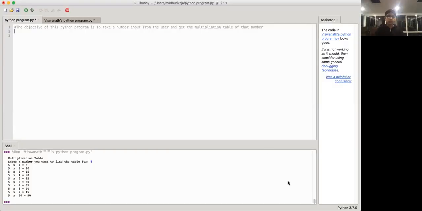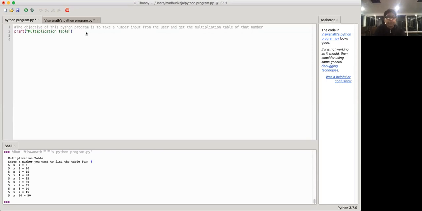Okay, let me just share my screen and we'll get started. All right, so it says that the objective of this Python program is to take a number input from the user and get the multiplication table of that number. Okay, so first, before we do anything, let's just print multiplication number over here so that people know what's happening in this program.